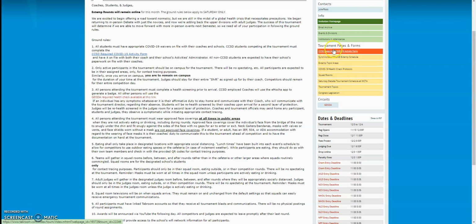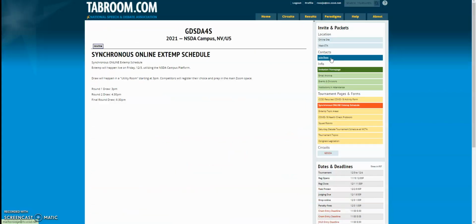Now, we also have sidebar areas. So the activity form is here. If you didn't get it yet, you can click there and print it. The synchronous online XTEMP schedule. Remember, we are still on the NSDA platform. The XTEMP schedule looks pretty much the way it always has. The XTEMP topic areas. The health protocols, again, if you don't want to look through the welcome letter.